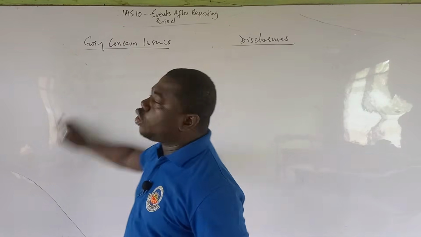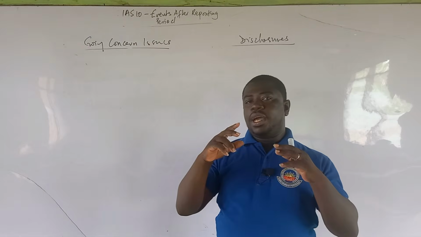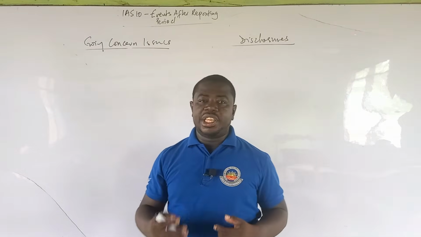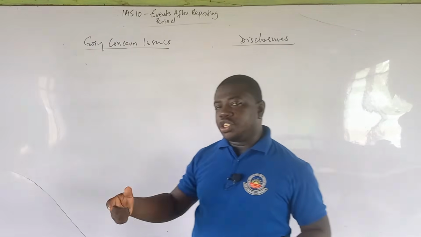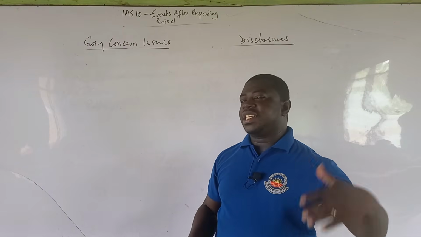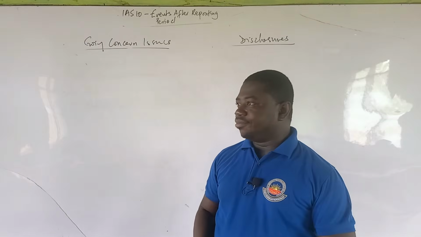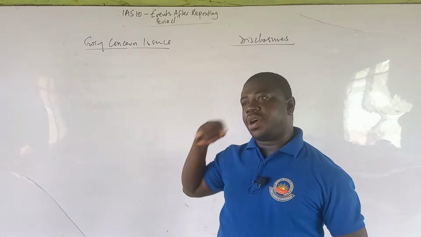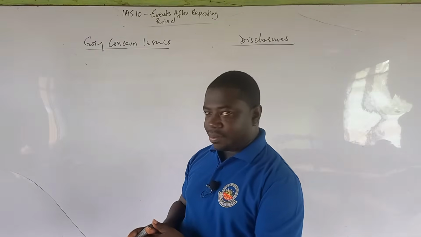When it comes to going concern issues, when you are preparing accounts and management realize that there is likely liquidation of the company in the current year, or that the business has no evidence of going concern, then the accounts of the prior year should not be prepared on the basis of the going concern concept.